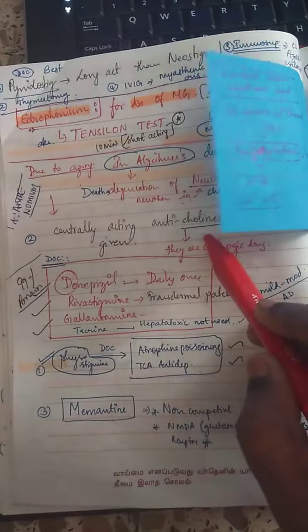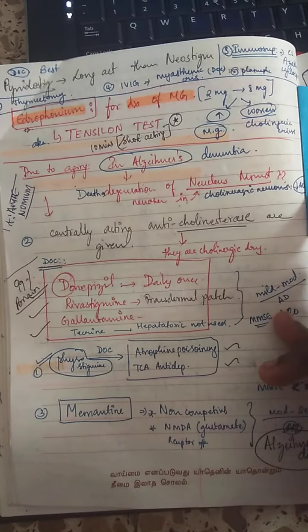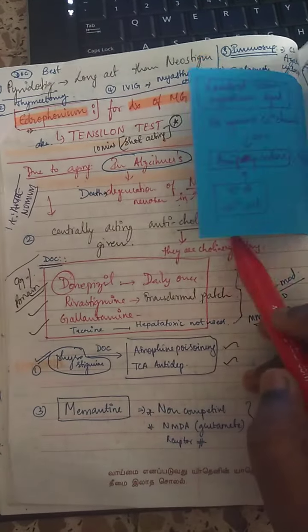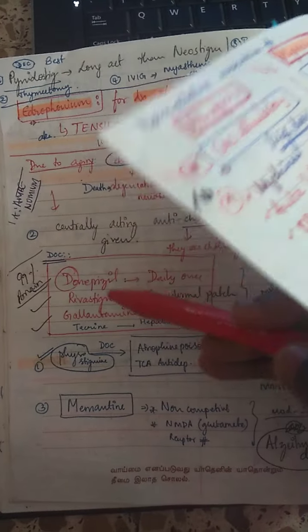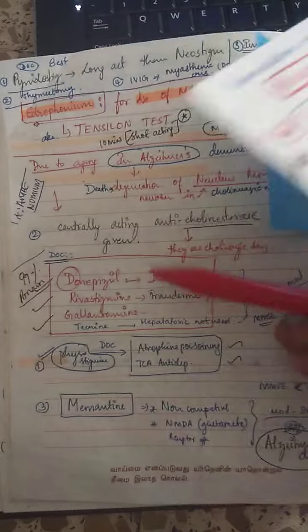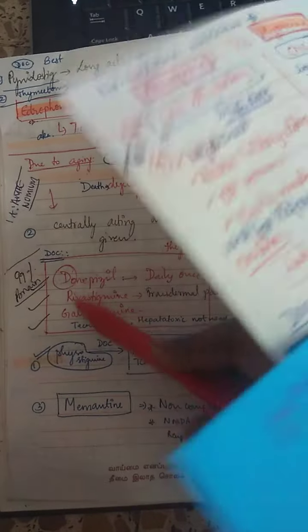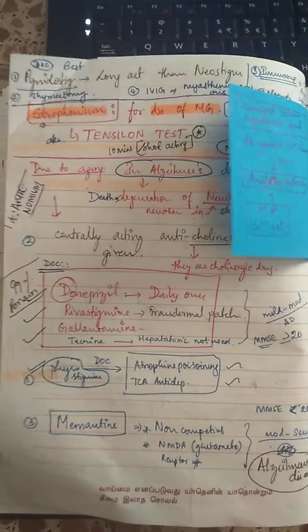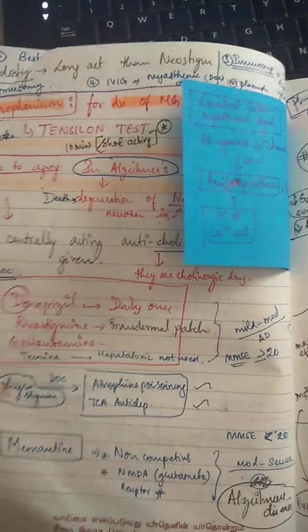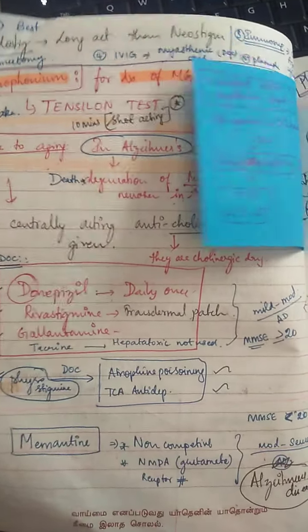If centrally acting anticholinesterases are given, the ACh amount will be more. Those drugs are donepezil, rivastigmine, galantamine, tacrine. All these are helpful in reducing the progression of Alzheimer's disease.